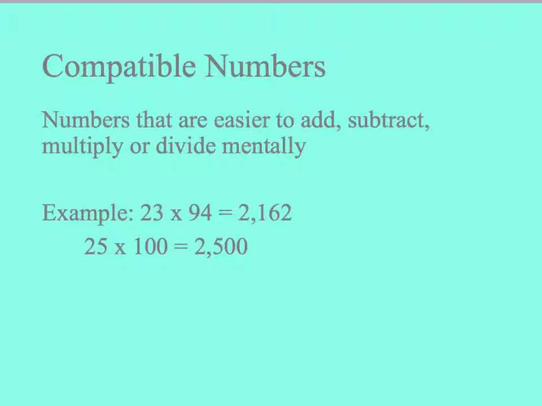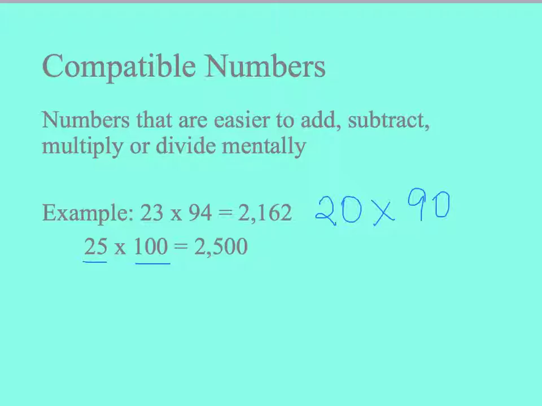Another way you could find an estimate for this problem is to use compatible numbers. And remember, these are numbers that are easier to add, subtract, multiply, or divide mentally. My example problem down there is 23 times 94, and I've used compatible numbers instead of rounding to find the reasonable estimate here. If I were to round these numbers to the nearest 10, I would drop 23 down to 20, and I would round 94 to 90. Notice that those aren't the factors that I included in my compatible number estimation.